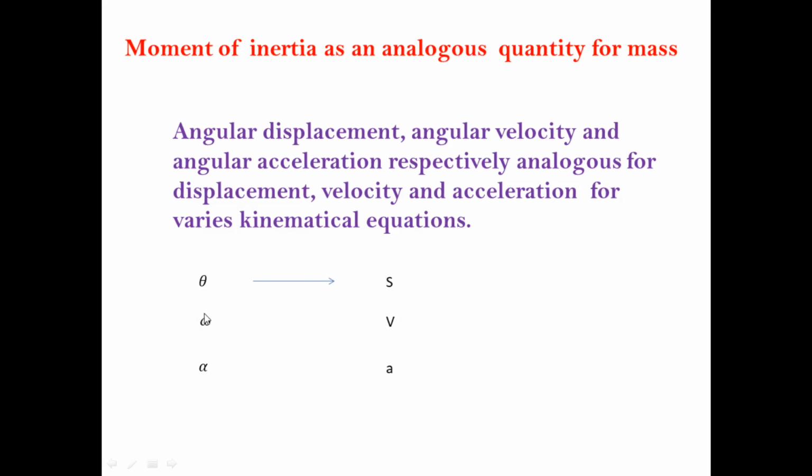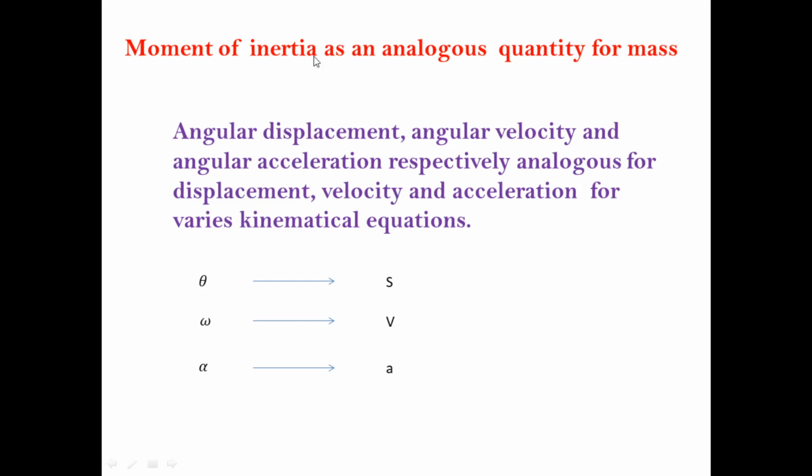Same as this angular velocity and this linear velocity. In rotational motion we use the angular velocity, in linear motion the linear velocity. So omega is analogous to v, and similarly the angular acceleration is analogous to a. Definitely, from this expression we get the knowledge of what is meant by analogous. So that is why we call angular displacement, angular velocity and angular acceleration analogous to displacement, velocity and acceleration. The same example applies here.